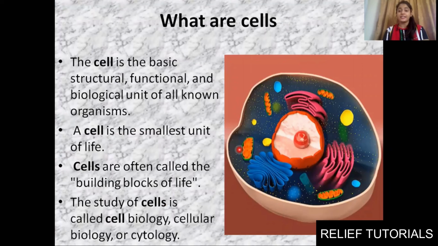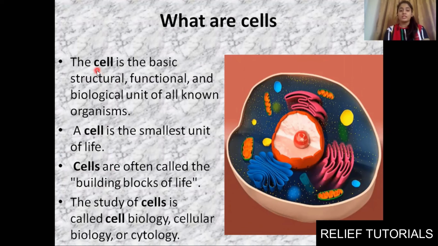What are cells? As I told, it is the basic structural and functional unit of our body or of our life. Structural means, like if you talk about any building, it is made up of bricks. Same way our body is made up of cells, so our body is getting structure because of cells. Functional unit means the different functions that my body is performing, like respiring, my heart pumping, my eyes watching something, my ears listening, my hands doing movement. All these functions are possible with the help of different cells.